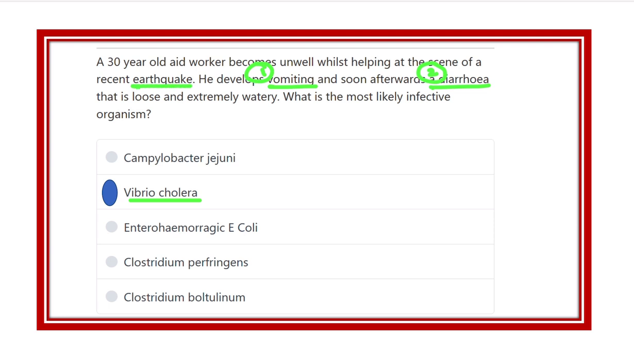Among the other options, Campylobacter jejuni may cause dysentery. Enterohemorrhagic E. coli also causes diarrhea, but bloody diarrhea. Clostridium perfringens causes gas gangrene. Clostridium botulinum also causes GIT upset when a person takes bottled food, that means food that is usually preserved in a bottle and is infected. So our answer is Vibrio cholerae.